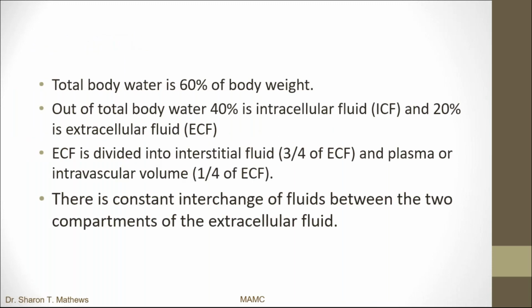So our total body water is mainly 60% of our body weight. Now out of the total body water, 40% is intracellular fluid and 20% is extracellular fluid. The extracellular fluid is divided into the interstitial fluid, which is 3/4 of our extracellular fluid, and plasma or the intravascular volume, which is 1/4 of the extracellular fluid. So among the extracellular fluid, interstitial fluid is more than the plasma or intravascular volume.